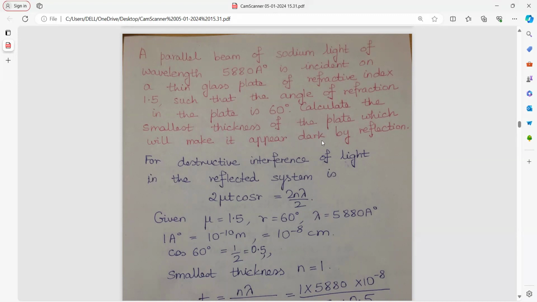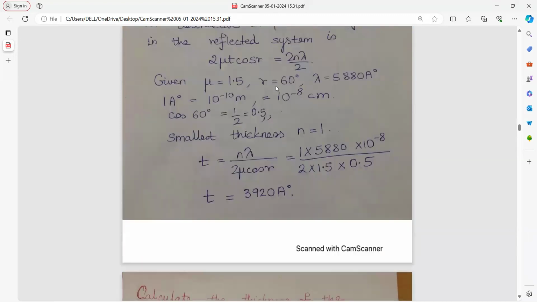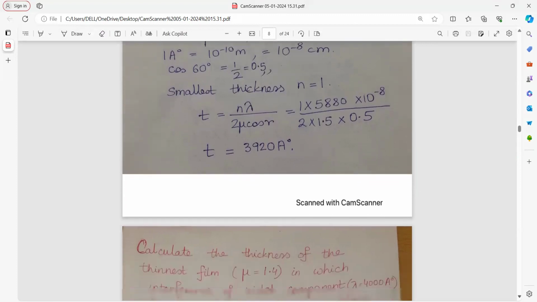So dark means I have to use the formula for destructive interference or the minima, that is 2 mu t cos r is equal to 2n lambda by 2. I have been given mu 1.5, r 60 degree, lambda 5880 angstrom. 1 angstrom is 10 to the power of minus 10 meter. I will convert it into centimeter. Cos 60 degree is half or 0.5. For smallest thickness, I will put n equal to 1 and I will get my answer.